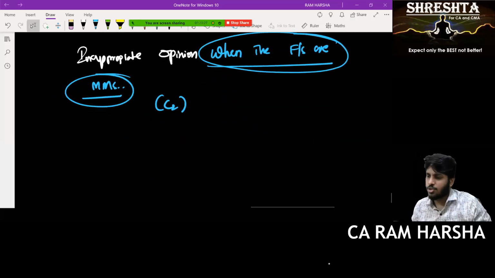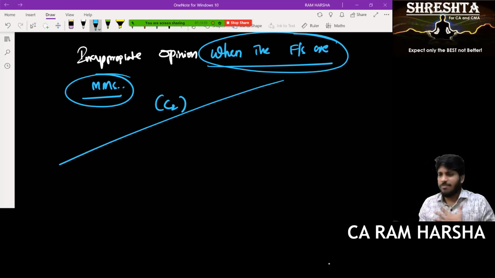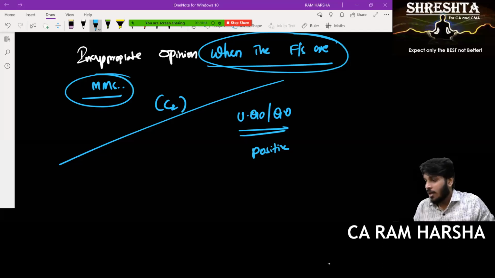Tell me, when financial statements are materially misstated, which opinion you should give? Unmodified opinion? See, adverse opinion. Let us assume modified means adverse. For me, unqualified opinion and qualified opinion are not much difference because both are actually positive opinions, correct? Yes, sir. Whereas adverse opinion is a negative opinion.